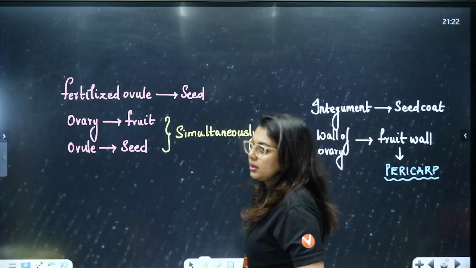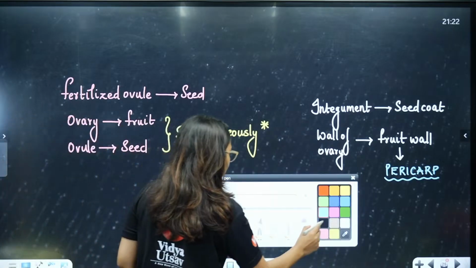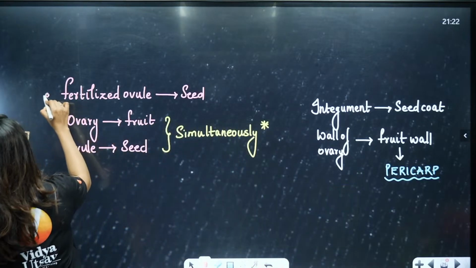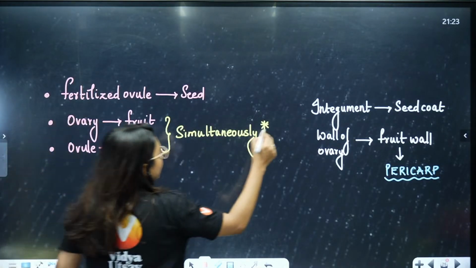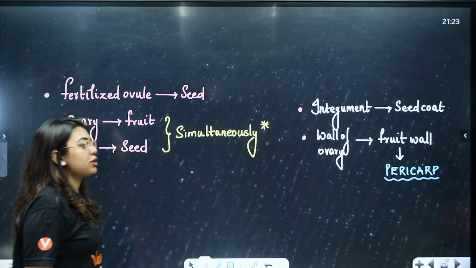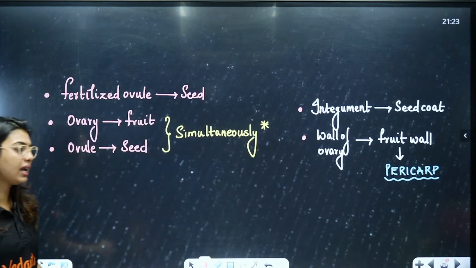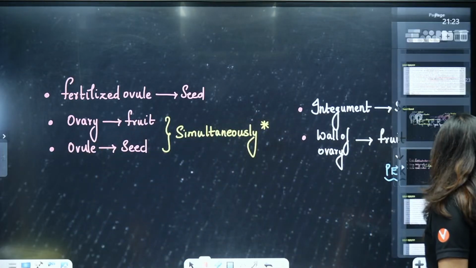Drupe fruit, we will come to that. Can you remember these points? Is it easy to remember? Fertilized egg, ovary, ovule, integuments, wall of the ovary. This much you remember. These are very, very important. Pericarp again. False fruit, true fruits we will come to.